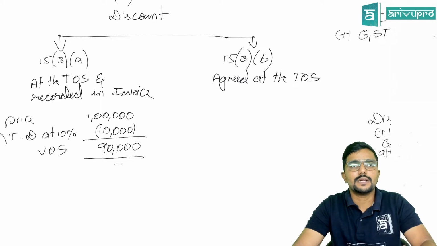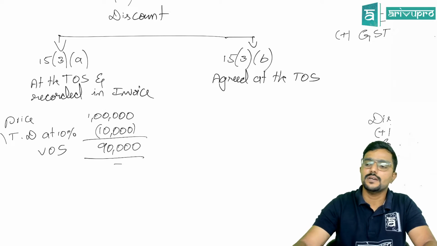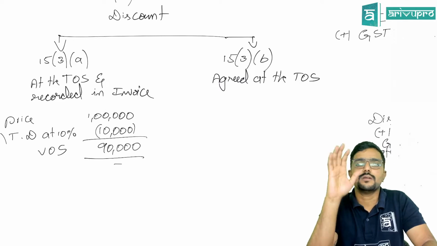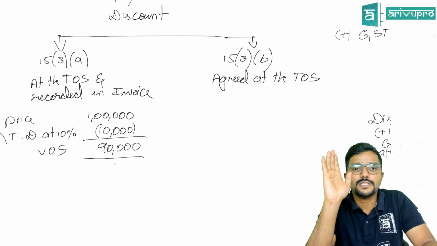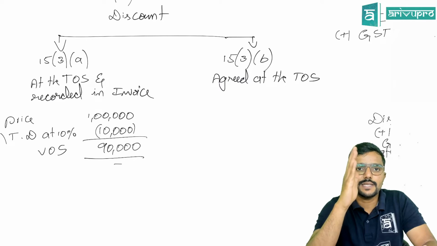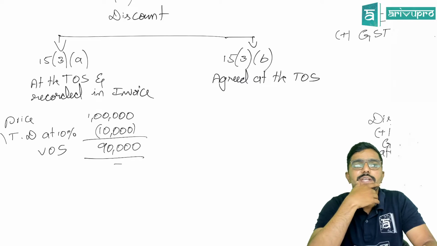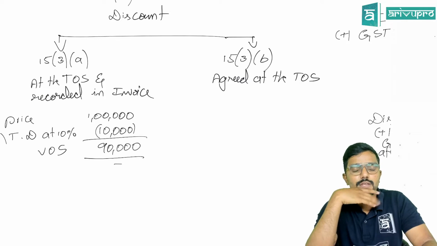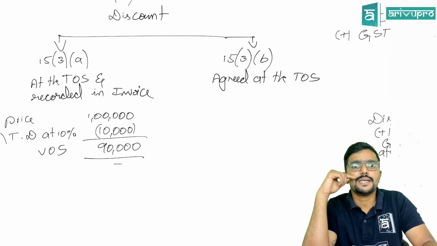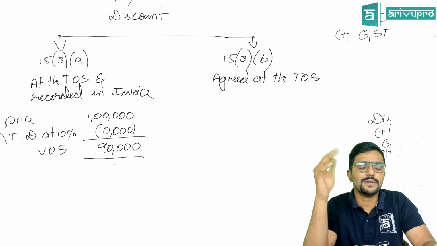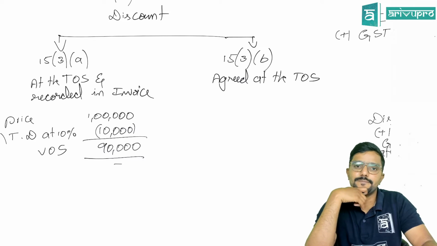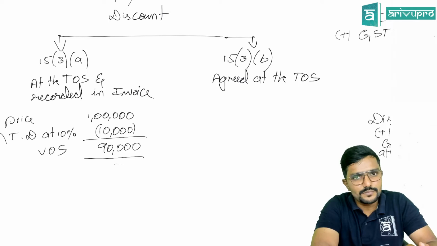Clear? Yes, sir. The supplier cannot give the reason that the recipient has not made the payment for me, so I will make the payment when the recipient pays. No. Government will not listen to your story. If the supplier is liable to pay tax, he has to pay it within 20th of next month. Whether you collect it from the recipient or not, it is your headache. So if the recipient has not made the payment within 20th of next month, the supplier will pay the tax out of his pocket and collect it from the recipient later. Can it happen so? Yes, it can happen. Clear?